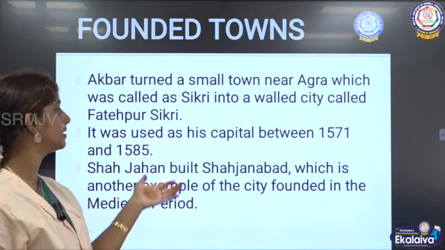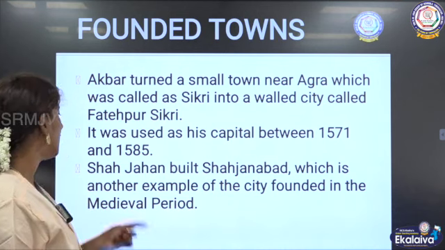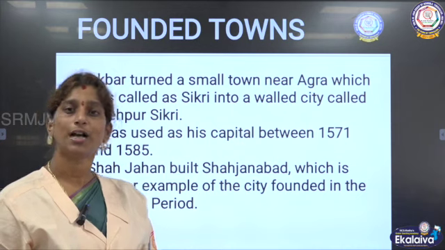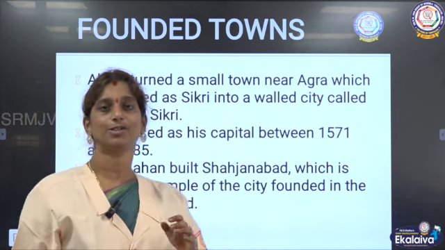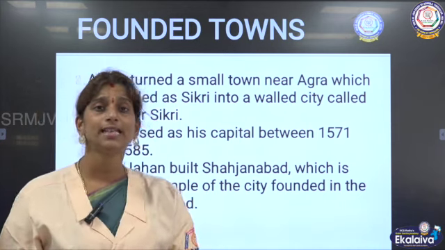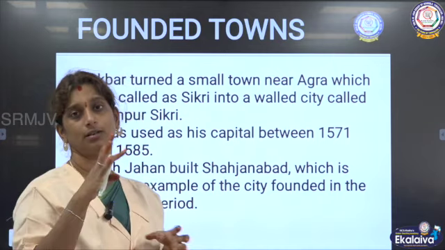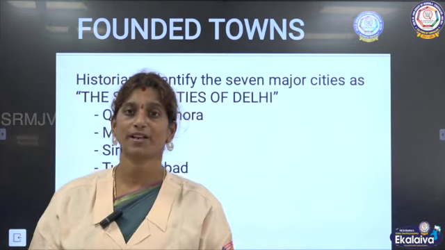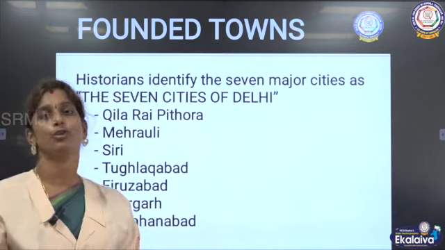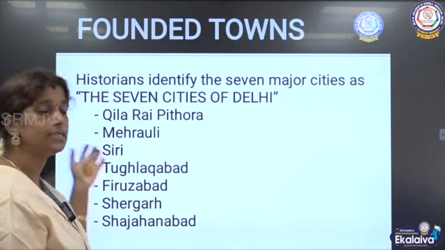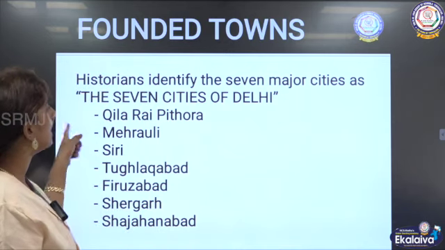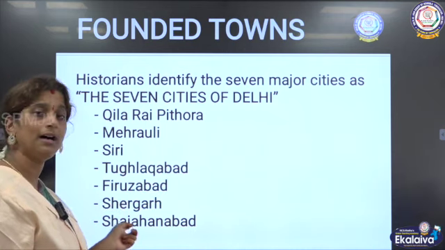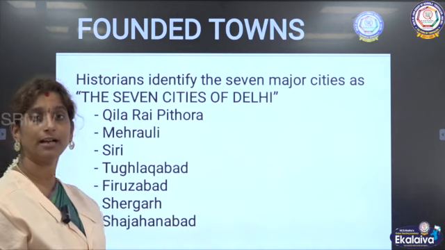Shah Jahan built Shahjahanabad, which is another example of a city founded in the medieval period. Like this, various cities were built in and around Delhi itself. That is why these are mentioned as the 7 cities of Delhi. The 7 cities of Delhi are Quila Rai Pitora, Mehrauli, Siri, Tughlaqabad, Firuzabad, Shergarh and Shahjahanabad.